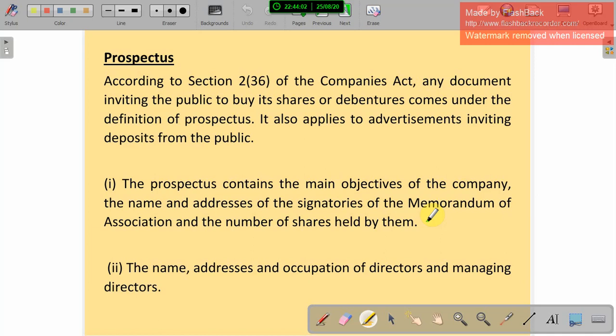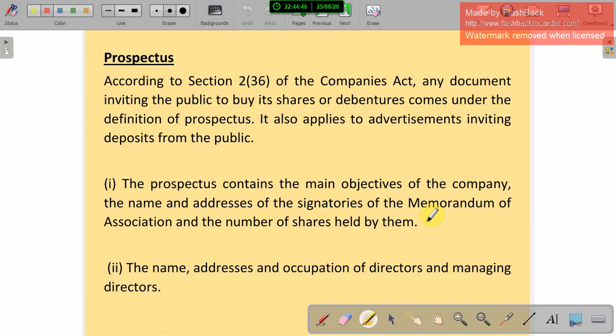So what is a share? What is a debenture? You should know. Shares means they are the shareholders. They invest their money, they are part of the management, and they are the owners of the particular company. Debentures means the company borrows a loan from others. Those who give the loan to the company are called debenture holders. So that is shares and debentures. A company going to sell shares or debentures should give the advertisement in the form of a prospectus.